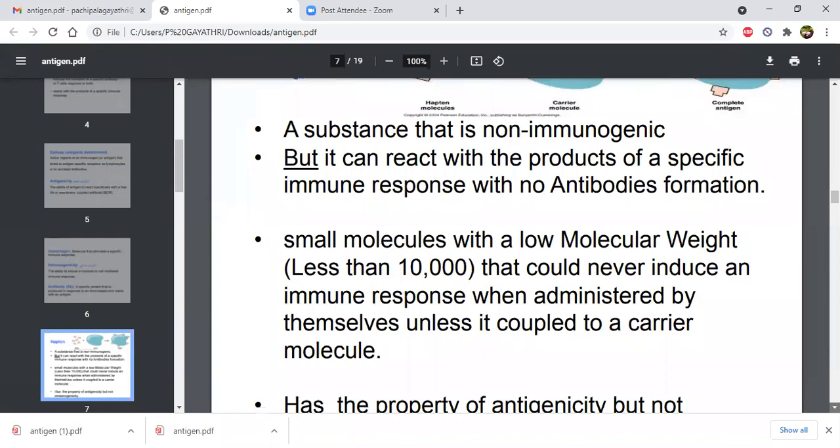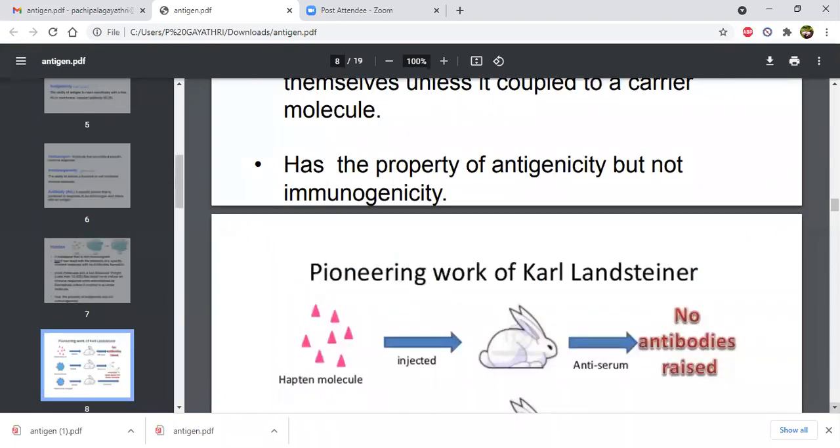Haptens have the property of antigenicity but not immunogenicity. They are just like an antigen, which is why they are called incomplete antigens. They have no ability to induce immunogens. Immunogens means the production of antibodies, so haptens do not have that much capacity.